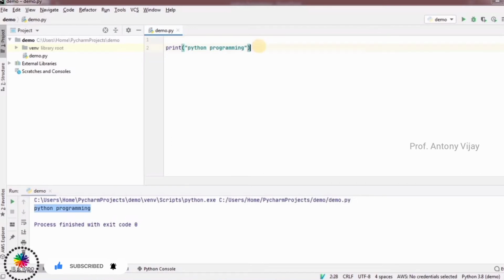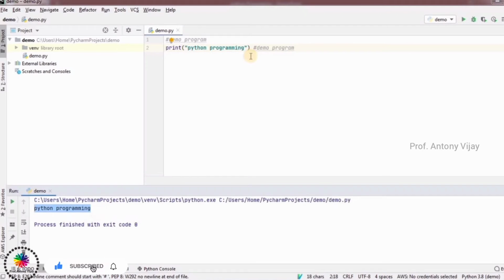If you represent the same comment line next to this print statement, what will happen? The whole line, see, this is demo program, the whole line is converted into a comment line. So this is not a correct way of representing the comment line. So a comment line is supposed to start initially. Okay, it means you have to start here, demo program, or else you can type it afterwards to the Python statements. Here, demo program. Okay, both ways are correct. Okay, while running the program you will get the correct output. Okay, this will not affect.